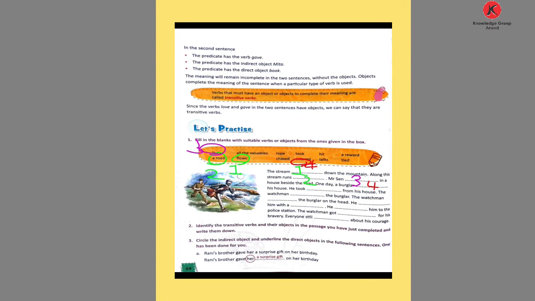The burglar came in the house. So what did the burglar do? The burglar took all the valuables from his house. The watchman blank the burglar.